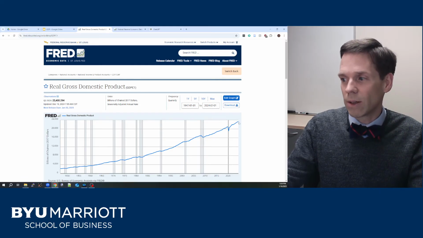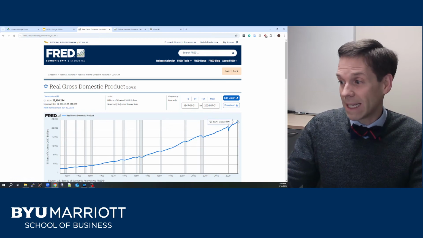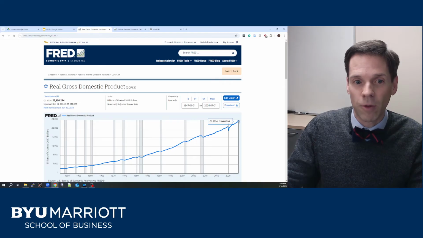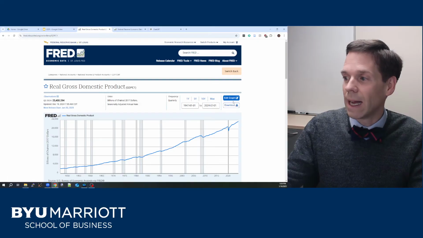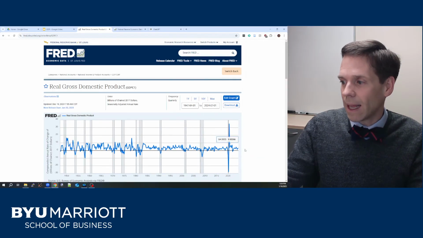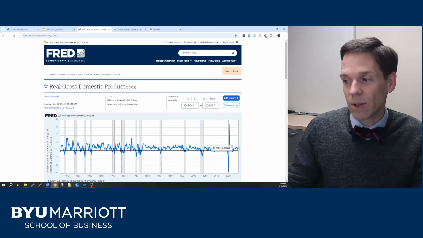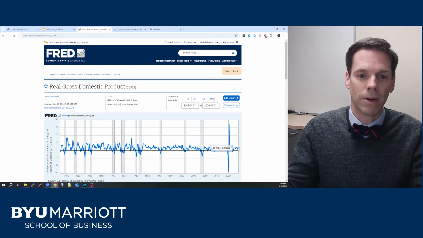All right, so current measures of real GDP in the United States use a base year of 2017. And we can see in 2017 dollar terms, real GDP is about 23.4 trillion currently. Okay, and we could go ahead and calculate the annualized quarterly growth rate for real GDP: edit graph, go to units, compounded annual rate of change, and then we can see, oh, our most recent growth rate in real GDP is 3.07% on an annual basis. That's a number that will often get reported in the news.